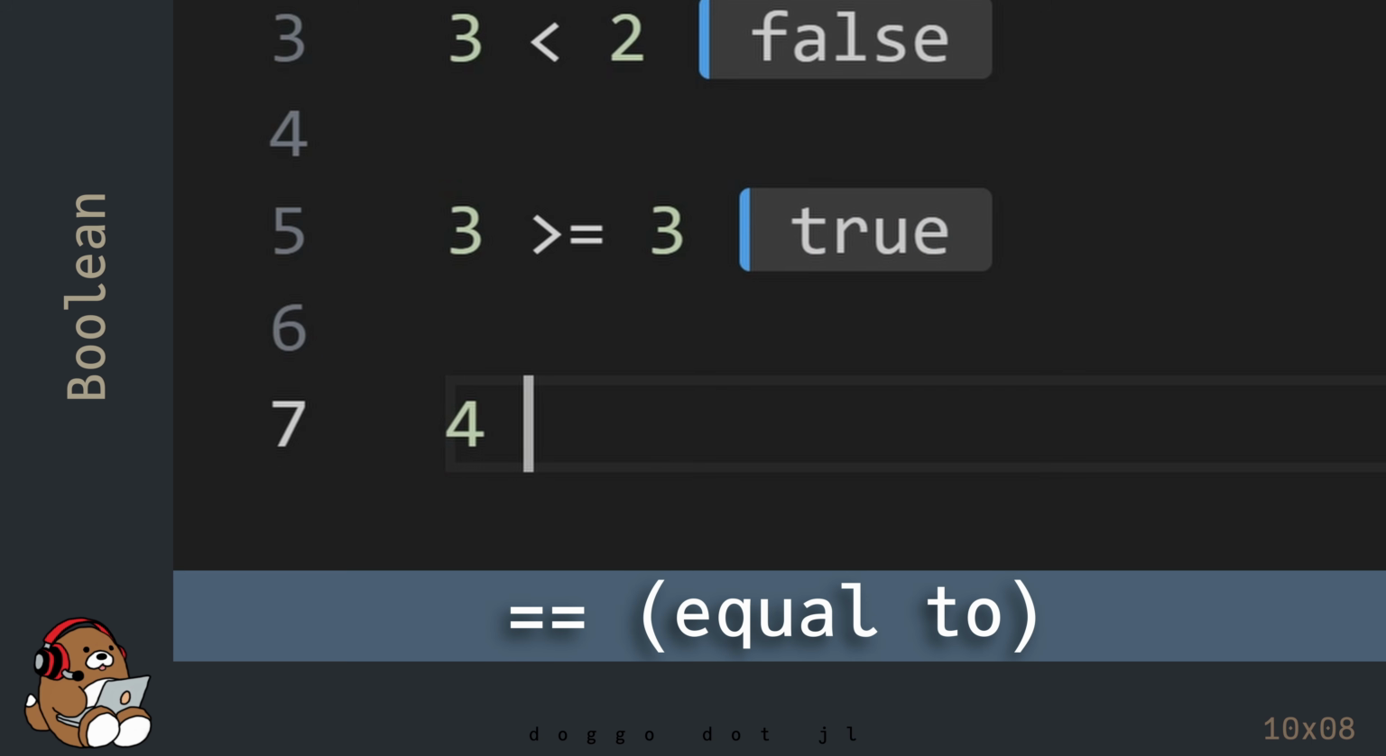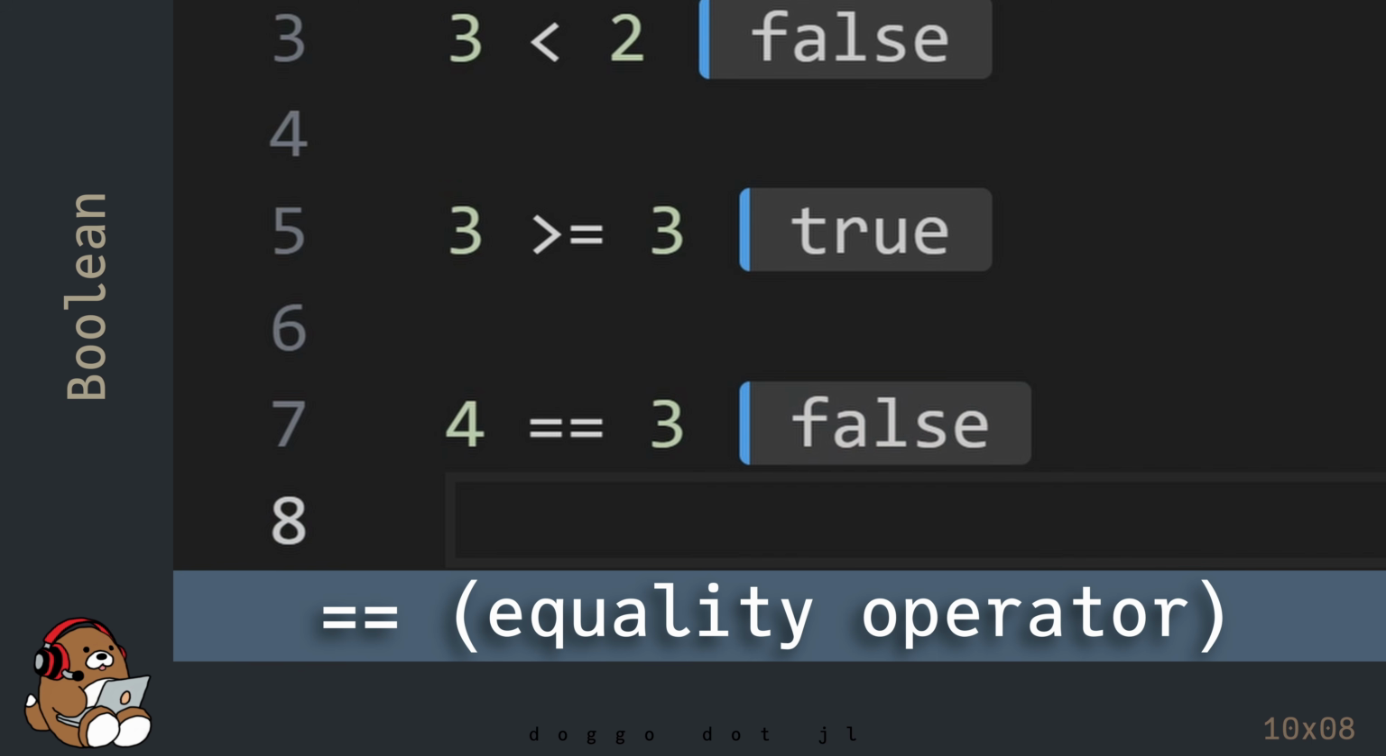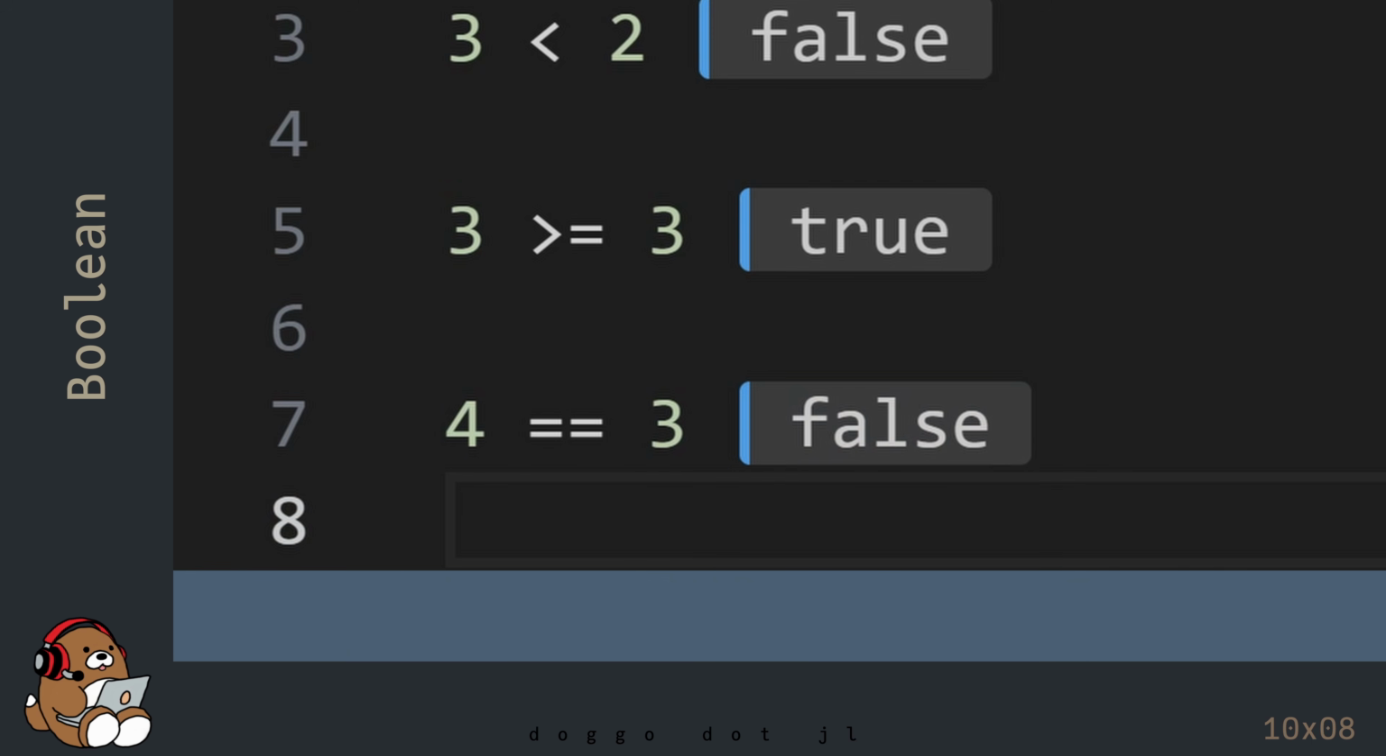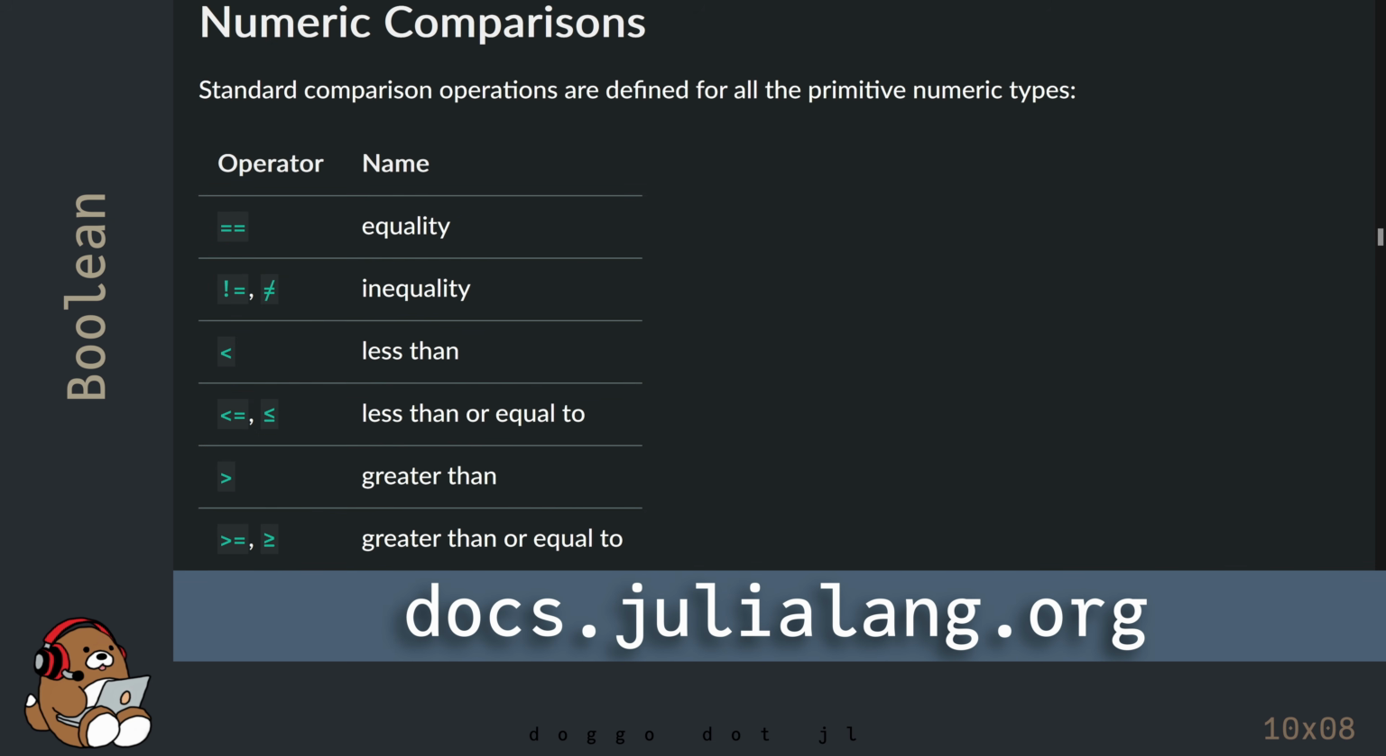Now type in 4 is equal to 3, and then hit Shift-Enter. That double equal sign is called the equality operator. So this is read 4 is equal to 3. Since 4 is not equal to 3, this statement is false. The less than operator, the greater than or equal to operator, and the equality operator are all examples of comparison operators. There are several other comparison operators that I didn't cover, but conceptually they're all the same. They compare the value of a number on the left-hand side with the value of a number on the right-hand side.